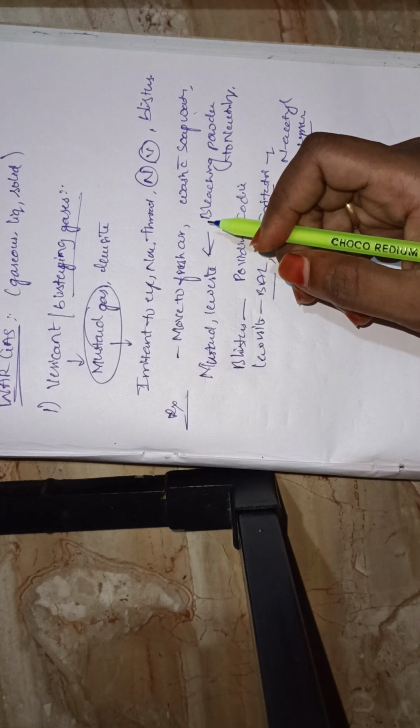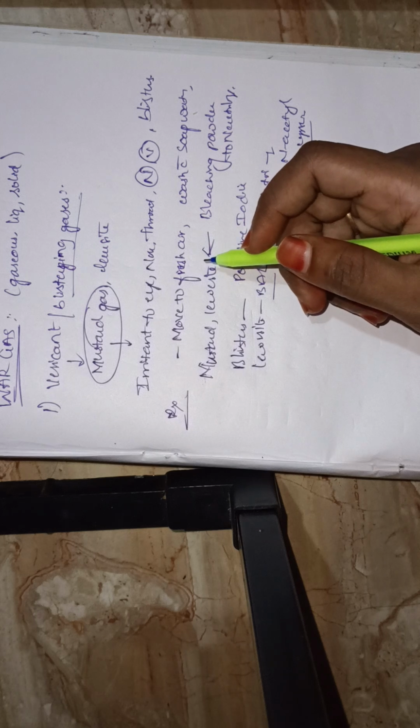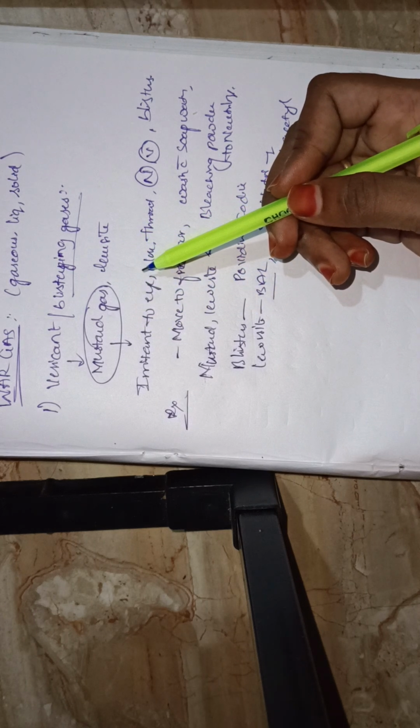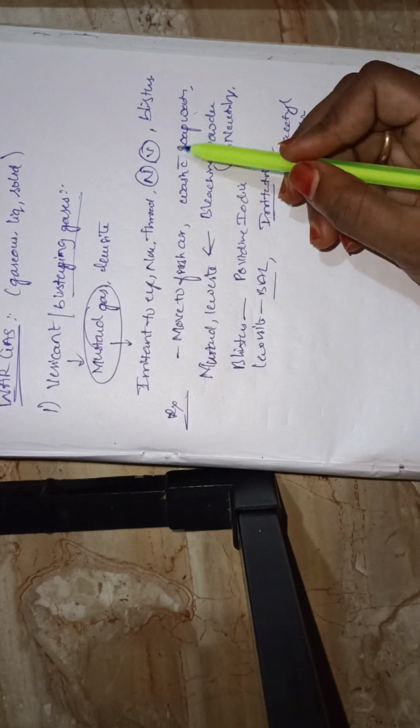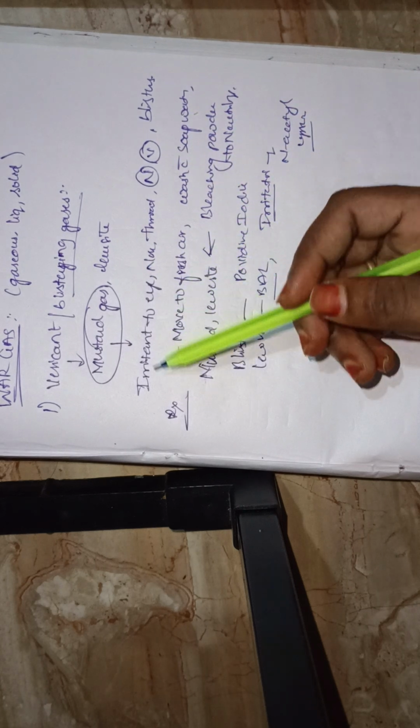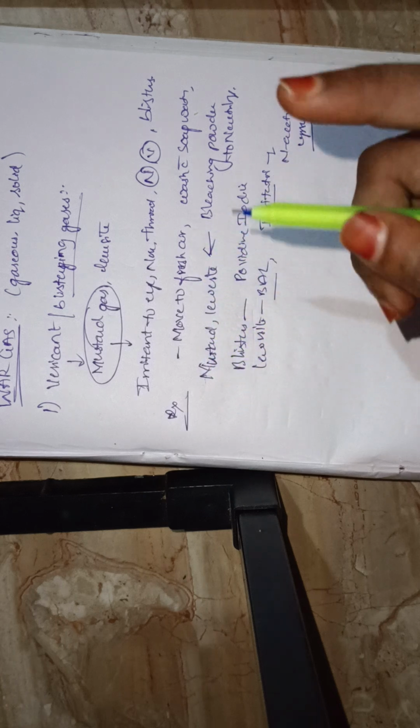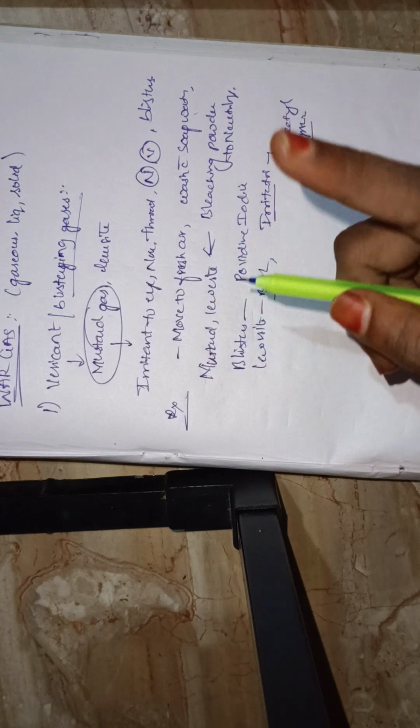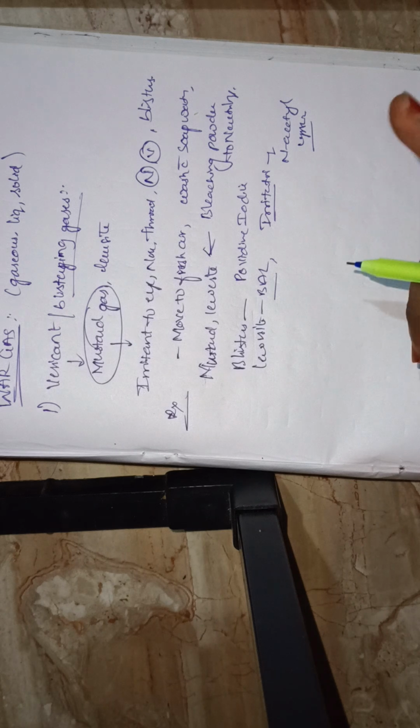So the first one is vesicant, also called blistering gas. This is one of the war gases. The examples are mustard gas and lewisite. Mustard gas causes irritation to the eye, nose, throat, nausea, vomiting, and blister formation. To treat it, first move to fresh air and wash with soap and water. Next, use bleaching powder to neutralize both mustard gas and lewisite. To neutralize only lewisite, we use BAL. For controlling blisters, we can use povidone iodine solution. For controlling irritation, we can use N-acetylcysteine. So this is one of the war gases, the vesicant blistering gas.